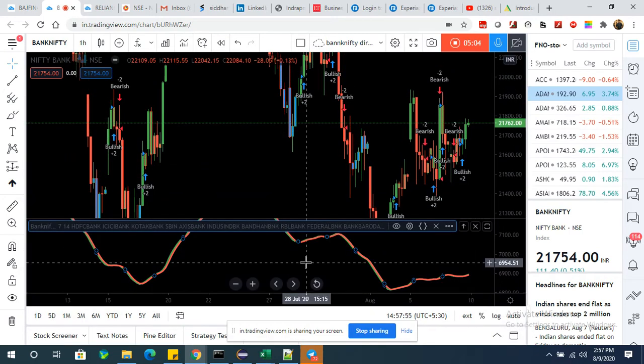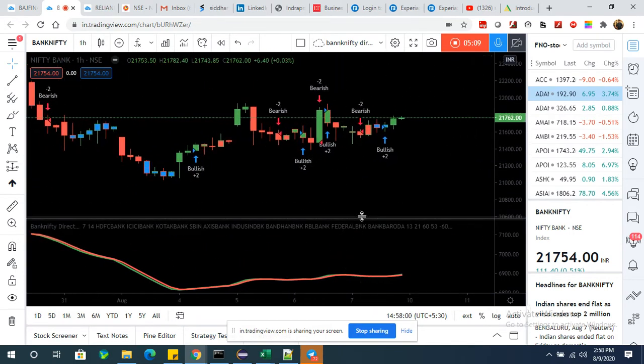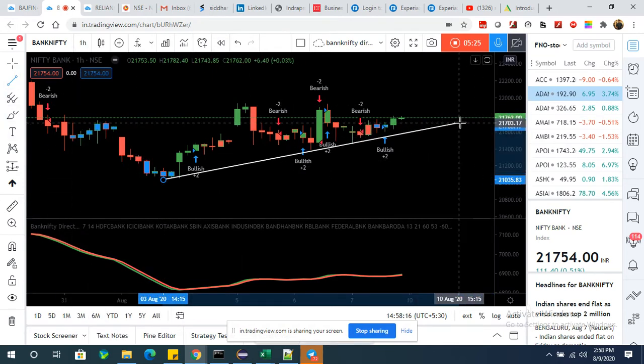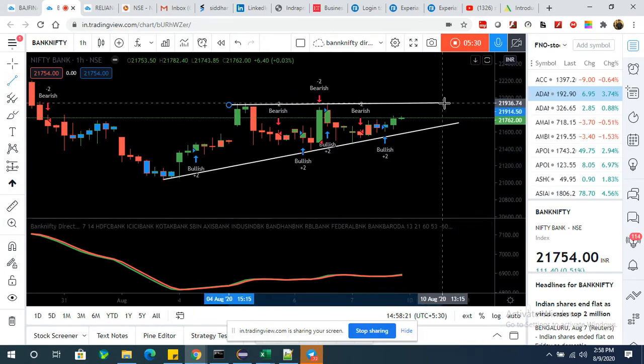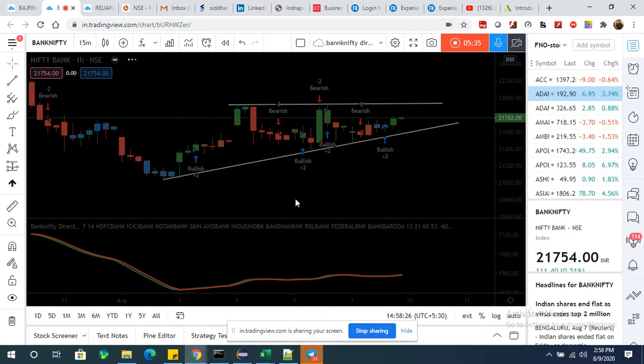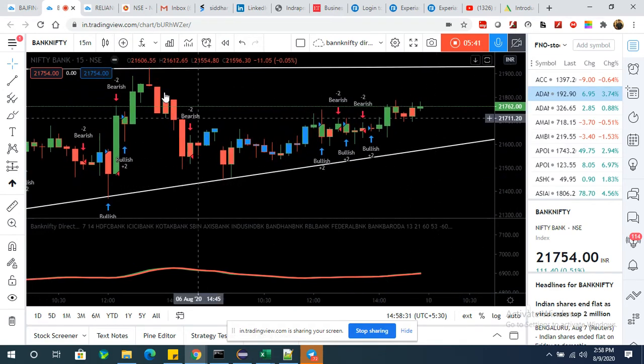And if you know the support and resistance, that support and resistance will give you a pretty good way to know exactly how to trade this kind of chart. So what you have to do is go with the 1 hour chart. In the 1 hour chart you can draw this kind of support and resistance as well. Once you draw support and resistance, go with the 15 minute, 10 minute or 5 minute chart and see how things are happening, and based on that you can do the trades.